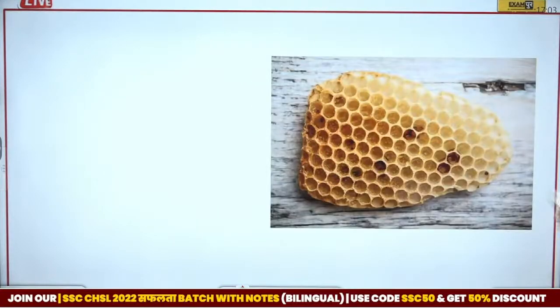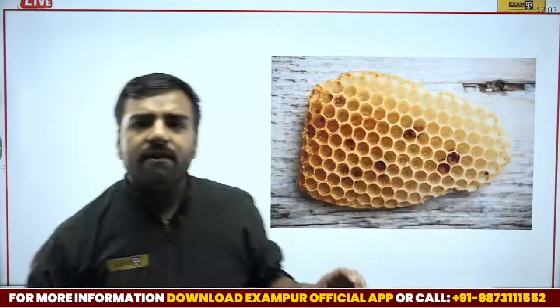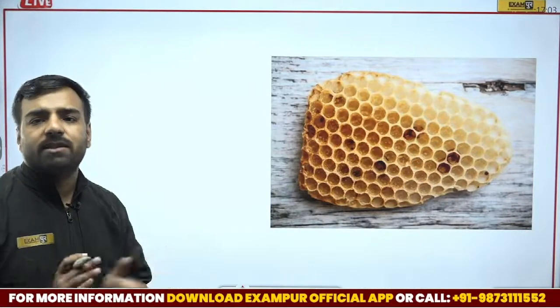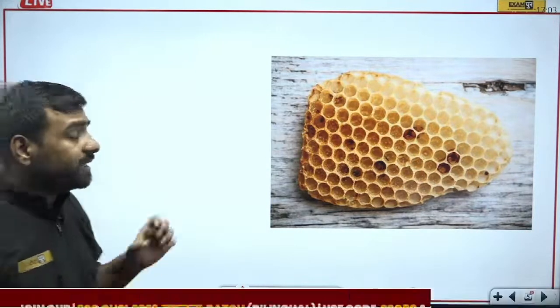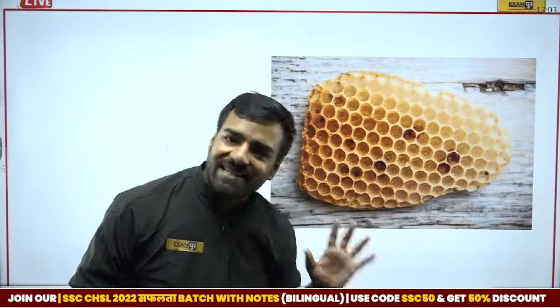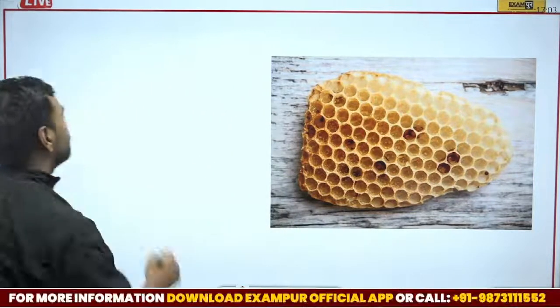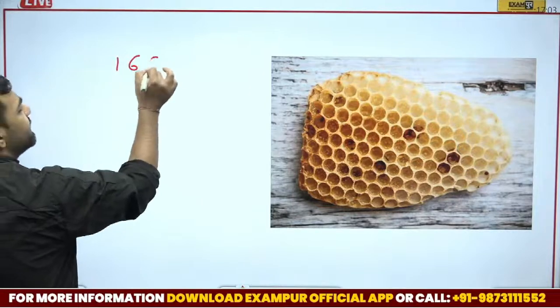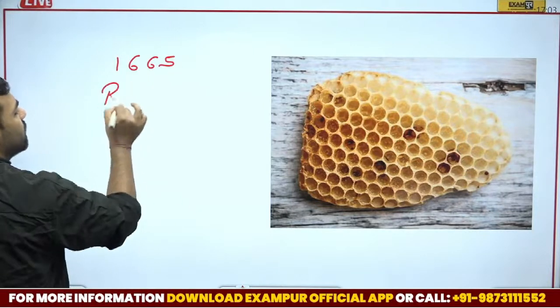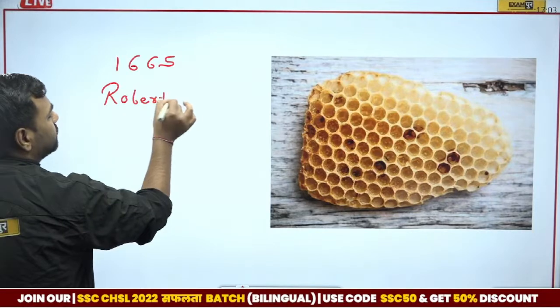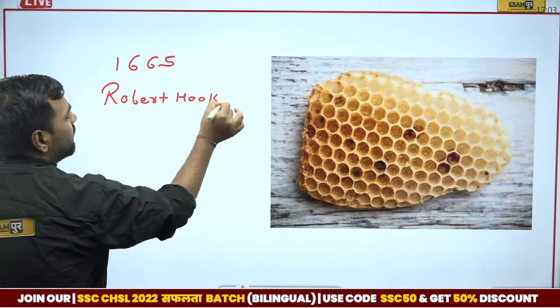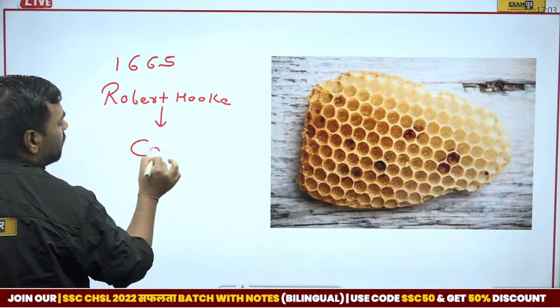Next, we can have a look at the structure which is a honeycomb structure. Now you must be wondering, sir, there might be someone who discovered this cell, right? And yes, it is the most favorite question of the CHSL examination, who was the one who discovered it. So let me tell you, in the year 1665 Robert Hooke experimented on cork.